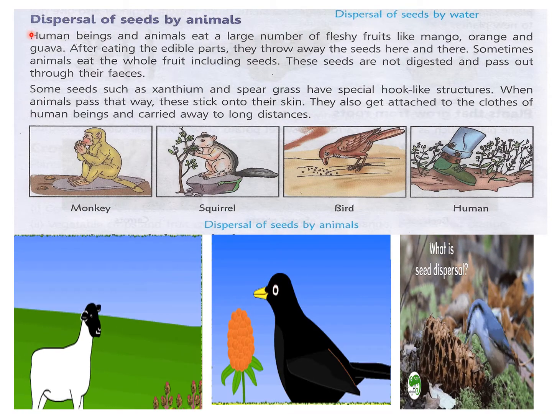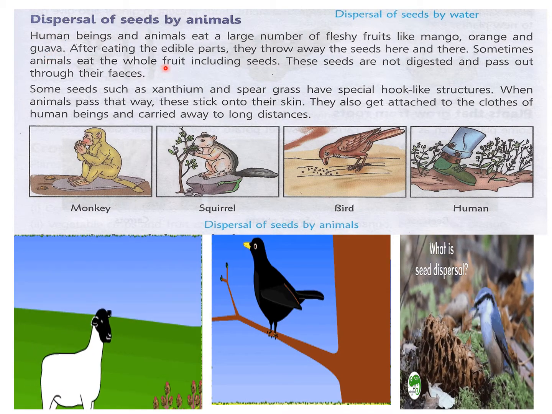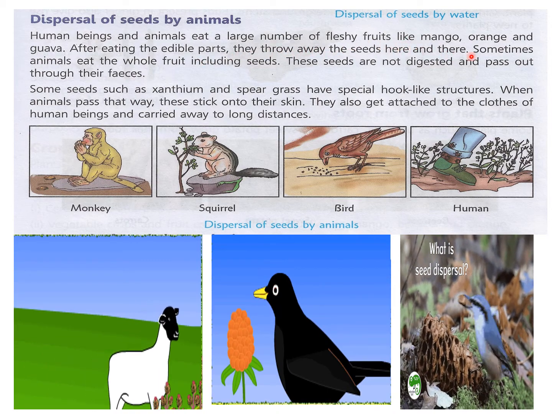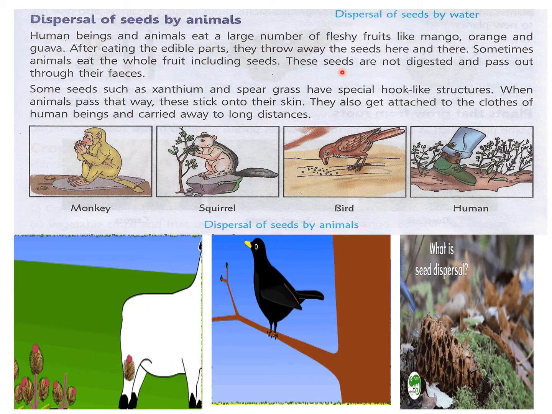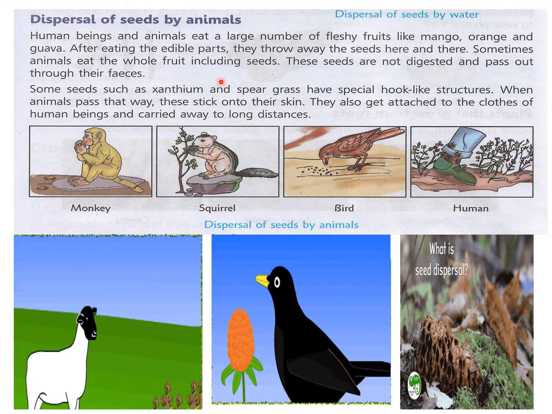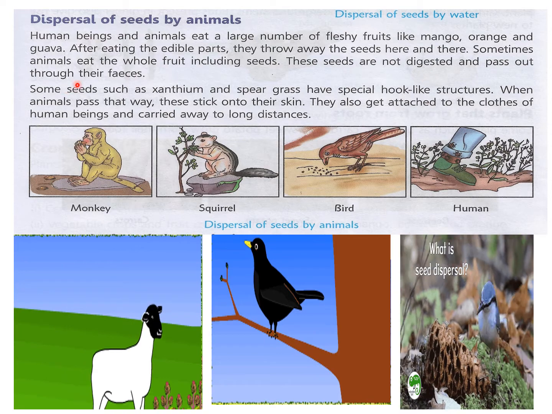Then the next agent is animals, dispersal of seeds by animals. Human beings and animals eat a large number of fleshy fruits like mango, orange and guava. After eating the edible parts, they throw away the seeds here and there. Sometimes animals eat the whole fruit including seeds. These seeds are not digested and pass out through their feces.